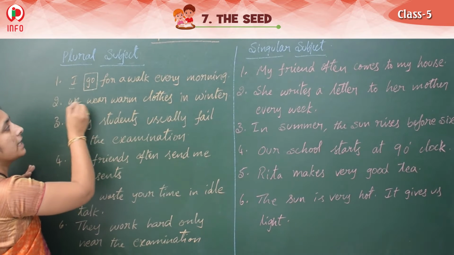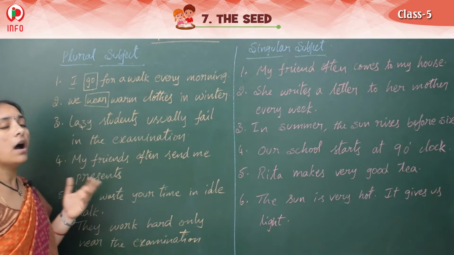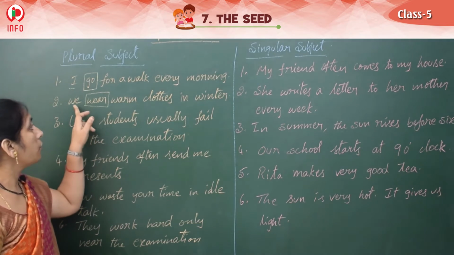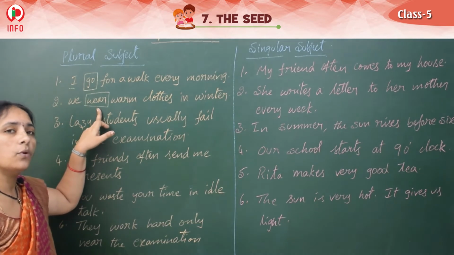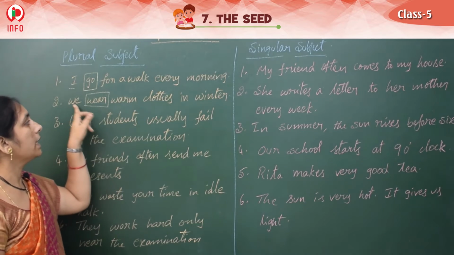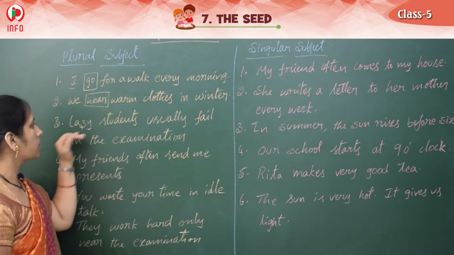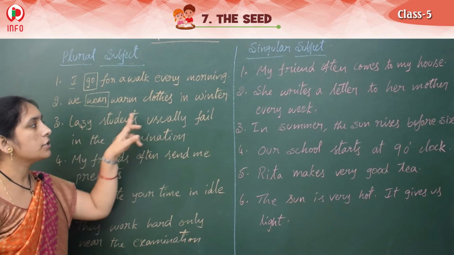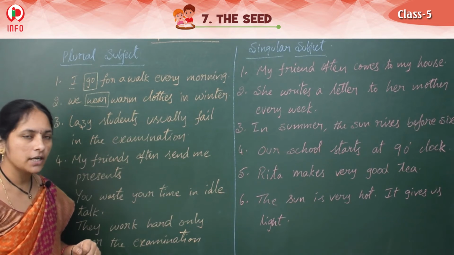Next one, we wear warm clothes in winter. We is the plural subject. So that's why we should write only V1 form. So we wear warm clothes in winter. Next one, lazy students usually fail in the examinations.